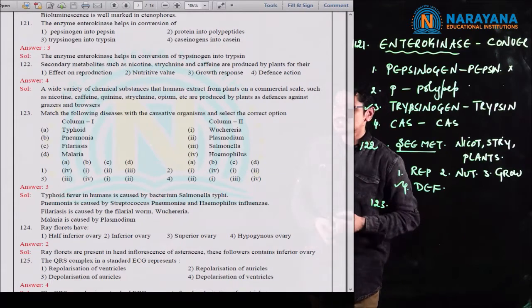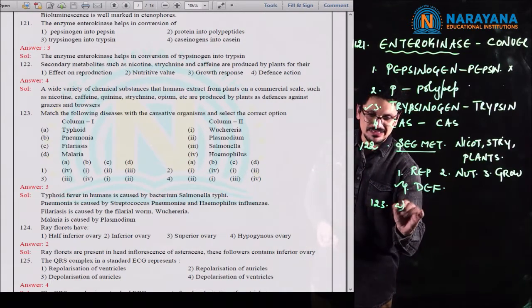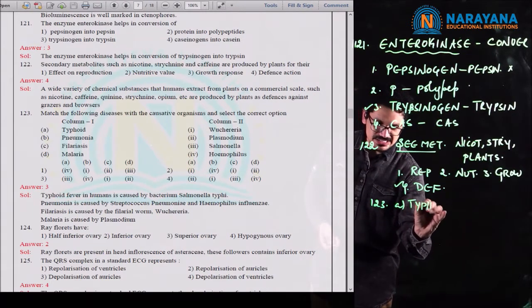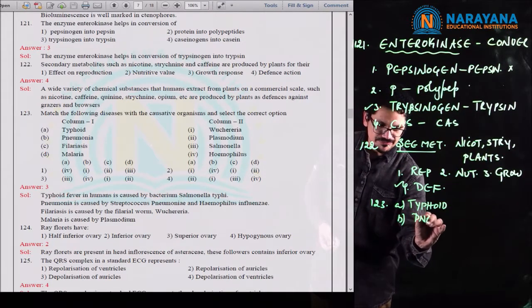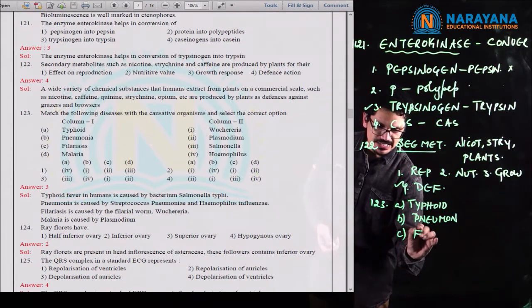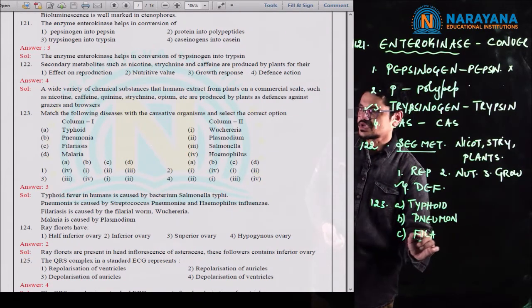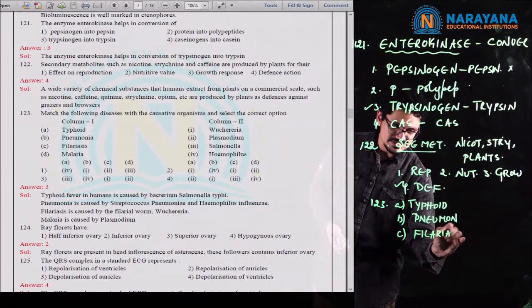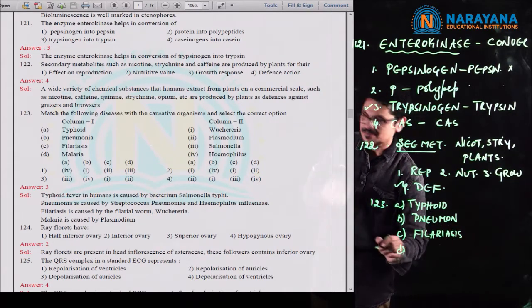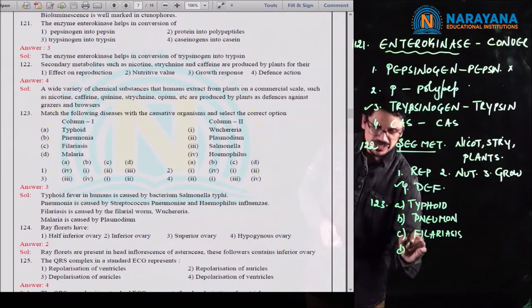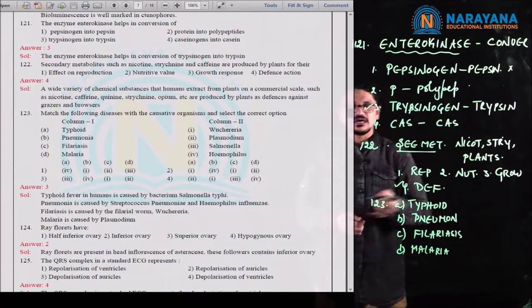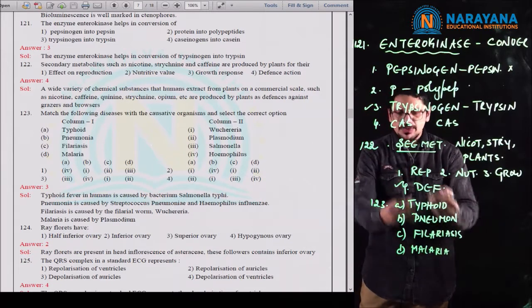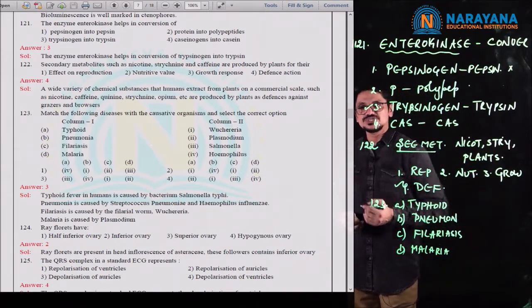123 is a question from the same chapter, human health and disease. The first one they asked about typhoid, and second one pneumonia, and filariasis. Okay, filariasis, the disease name was given, and typhoid and pneumonia also, and even malaria. So these are all the points which were given in column 1 of the 123 question.